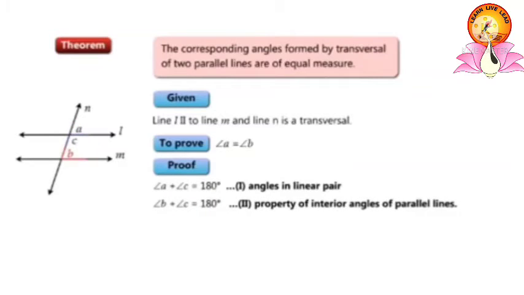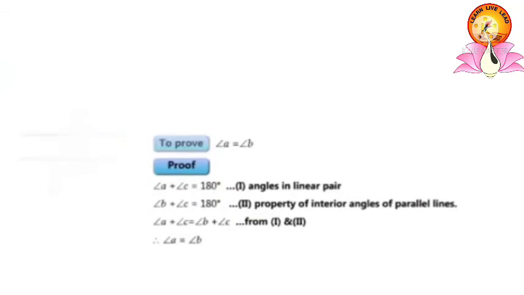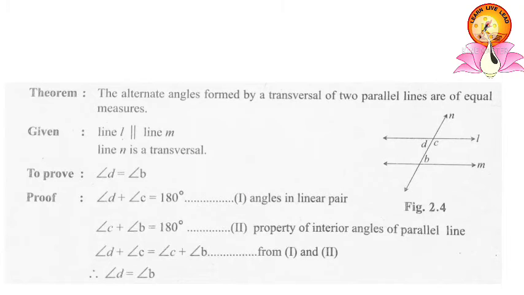These are angles of a linear pair. Same way, angle B plus angle C is equal to 180 degrees by the property of interior angles of parallel lines. Therefore, angle A plus angle C is equal to angle B plus angle C. Therefore, angle A is equal to angle B is proved. Similarly, we can prove the theorem: the alternate angles formed by a transversal of two parallel lines are of equal measure.